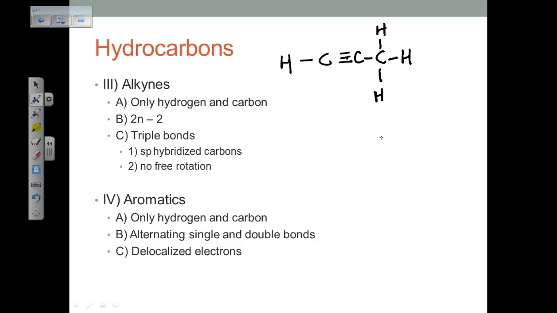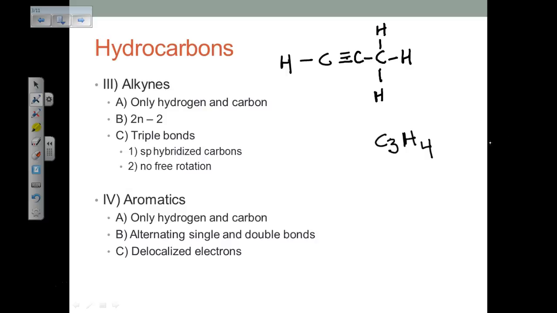Now if we look at the formula of this, it's C3H4, following the 2N-2 rule, where N is the number of carbons. 3 times 2, 2N is 6, minus 2 is 4.